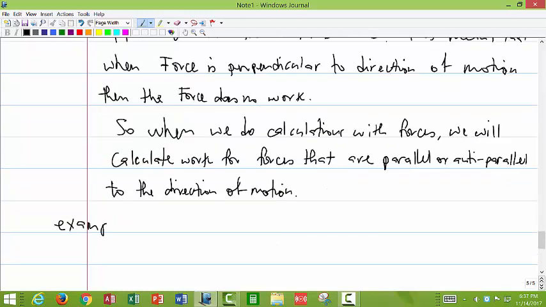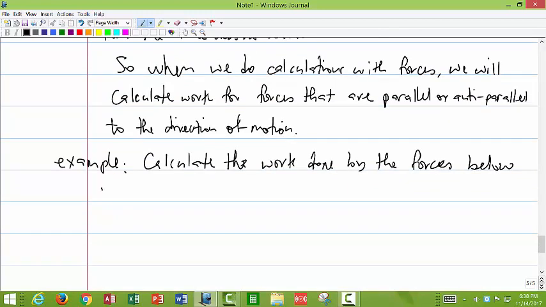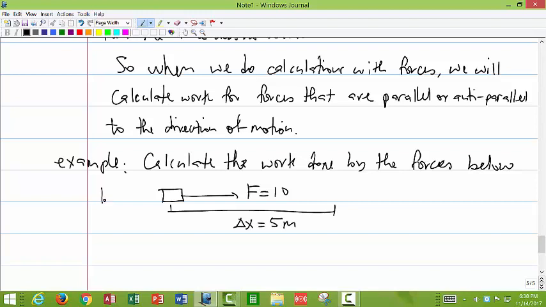So let's take an example. So let's calculate the work done by the forces below. So we can say for the first one, let's say we have an object like this. A force F equals 10 Newtons acting on this object, and taking it at delta x equals 5 meters, for example.